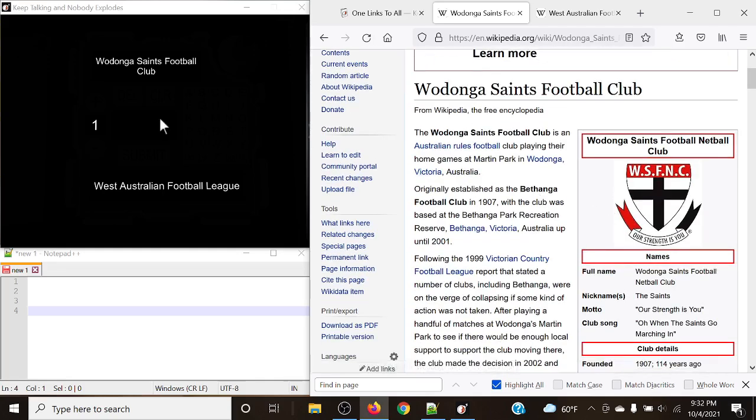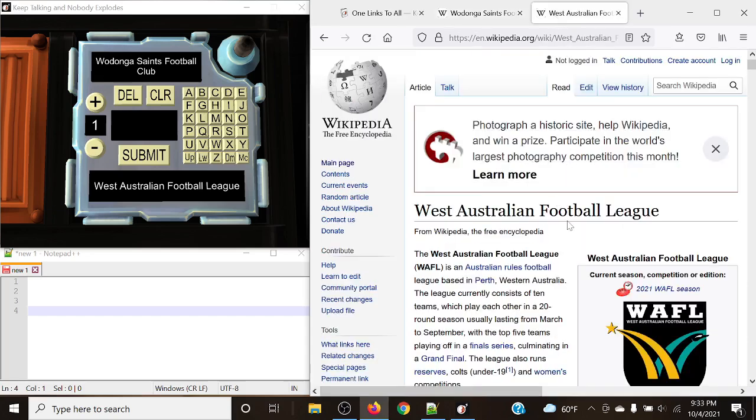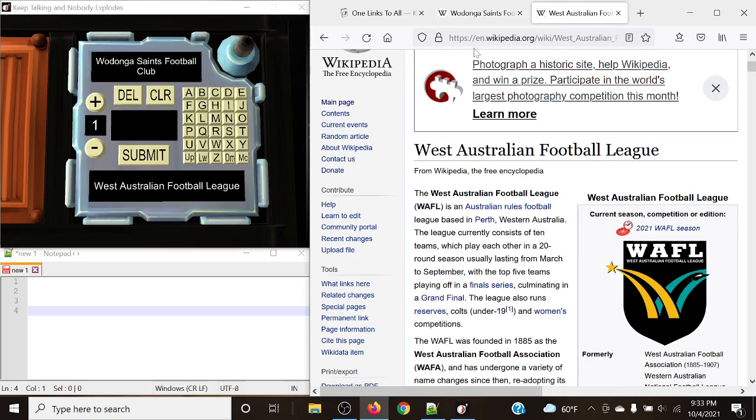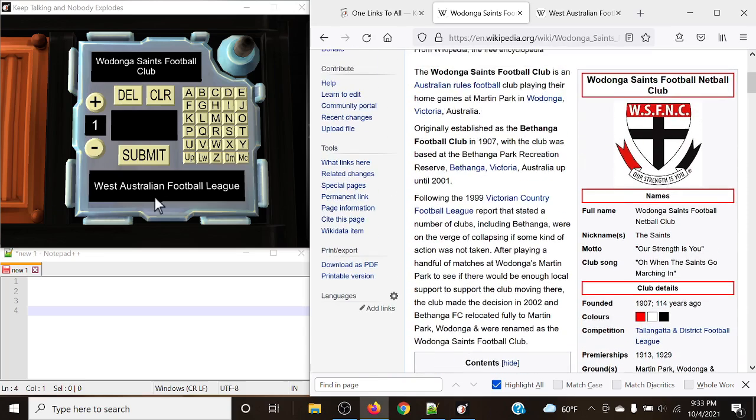to think about how to get to a good point that both of them have in common. This module makes it tricky because it requires outside knowledge. Looking at what both of these have in common, they're both actually Australian football leagues. So they both have to do with football, and they're both in Australia. So maybe we can actually just find the link right here.